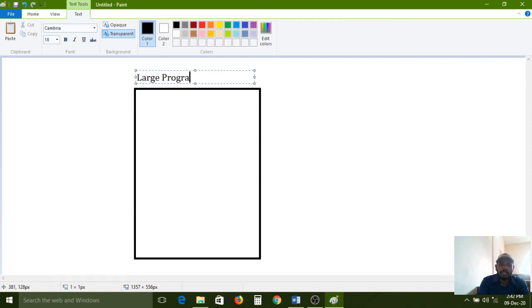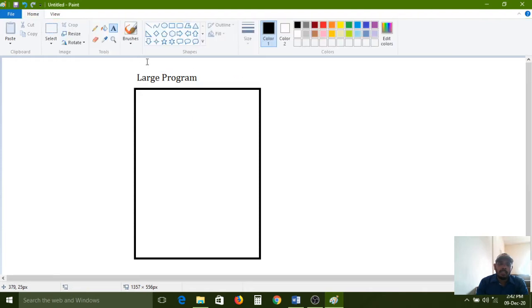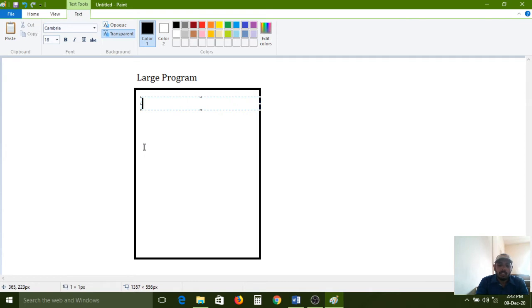This program contains statement 1, statement 2, statement 3, and so on, up to statement n. Here n is, for example, 100 lines of code.